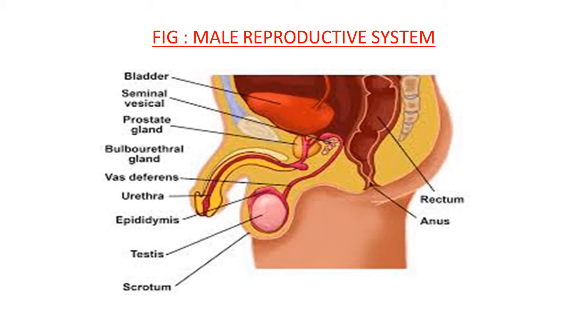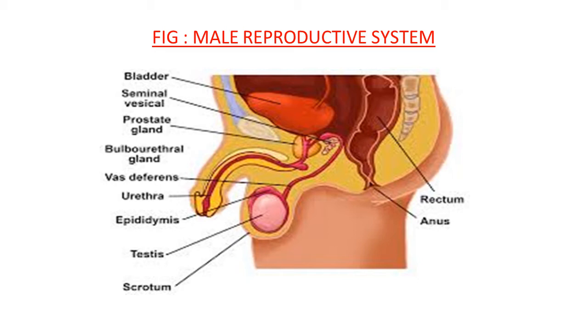Scrotum you can also see in the figure. Then some tubular, ductal structures: epididymis, vas deferens, bulbourethral glands, prostate gland, seminal vesicle, urinary bladder. Their arrangement you can see in this figure clearly. In theory, we are also going to study all these parts or regions in detail.